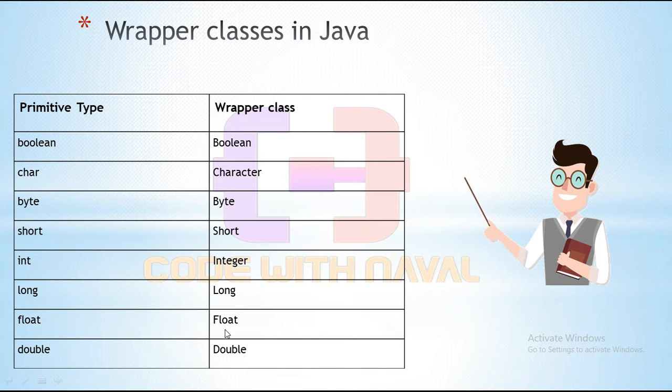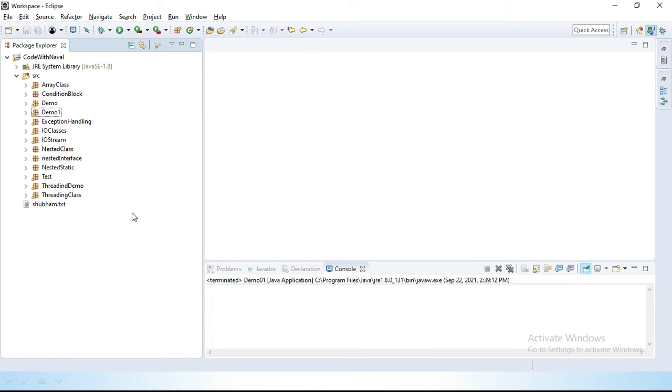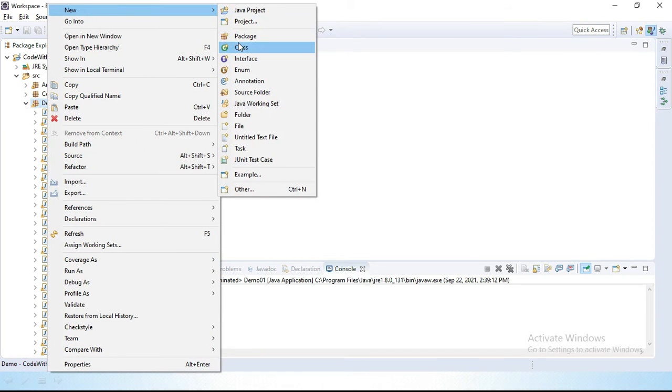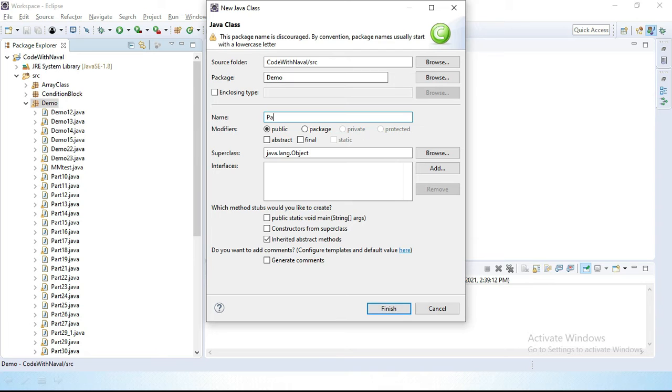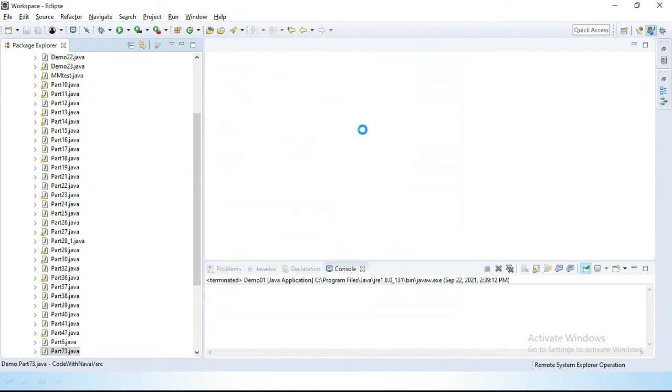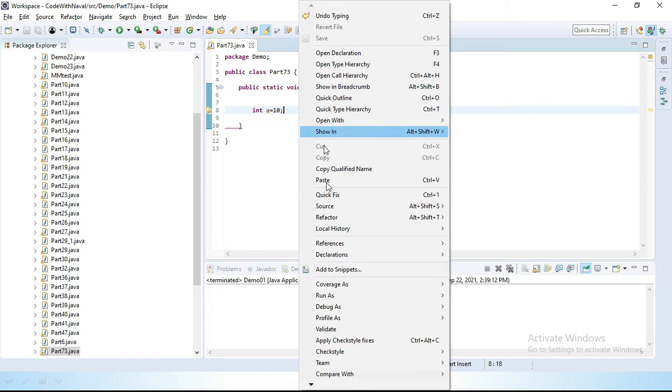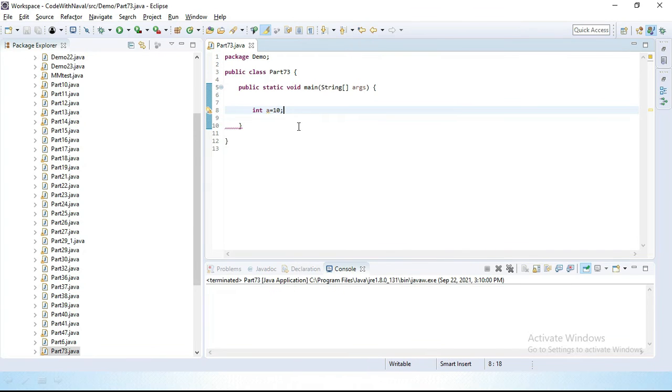So let's open Eclipse and see some common functionality that we get in wrapper classes. I'll simply create a class inside this demo package, and I'll give this class the name part 73. Here we create a main method, and first, simply, I'll create int a equal to 10. Let's save this and run it, and okay, there is no error.